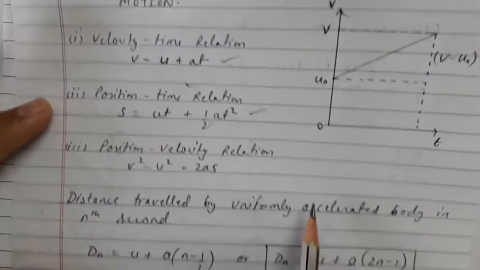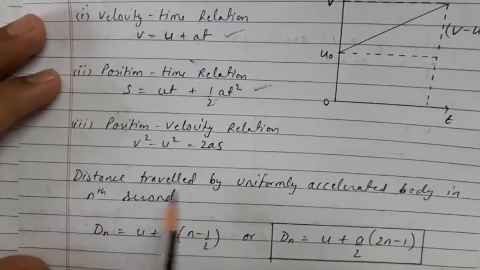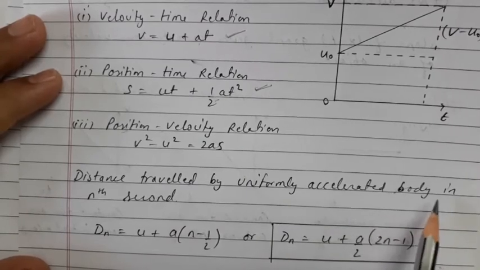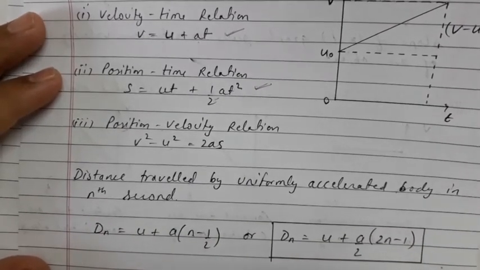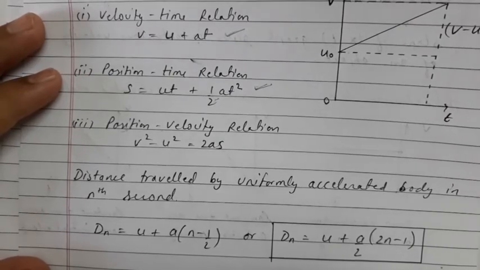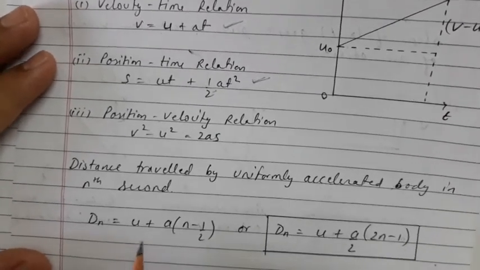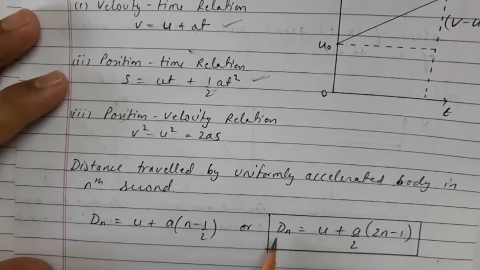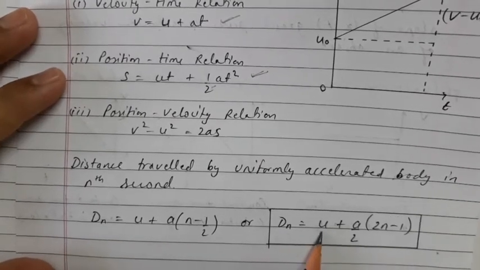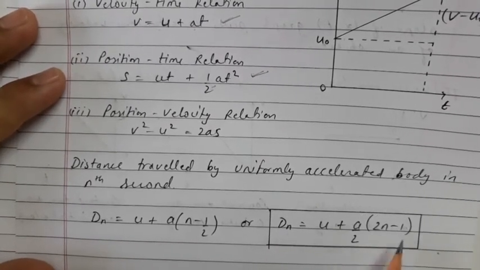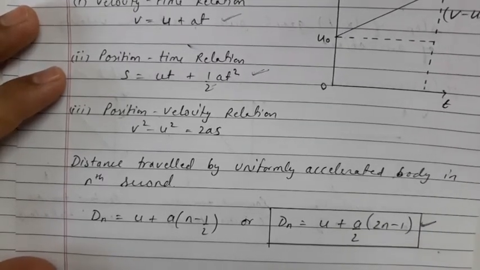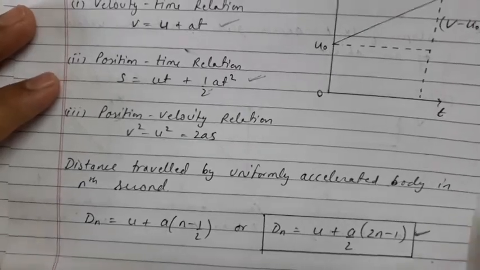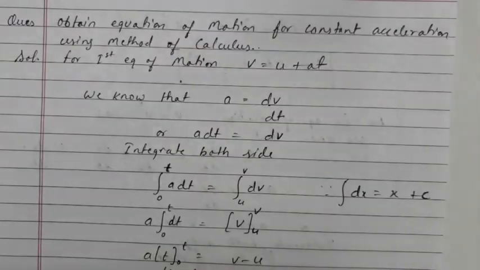Now one more important equation, that is the distance traveled by a uniformly accelerated body in the nth second. Whatever distance the object has covered in the nth second, for that we have one formula: Dn, that is the distance covered in the nth second, will be given by u + (a/2)(2n − 1). So this is also a very important formula which you need to memorize. Okay, so these are all about the equations of motion.